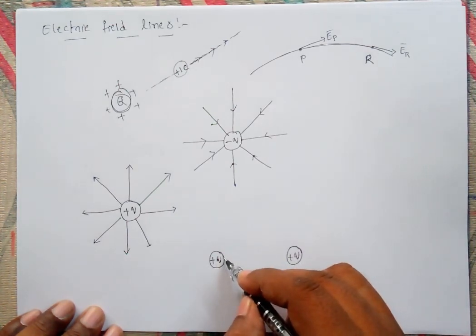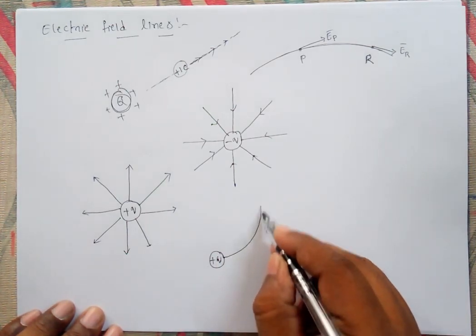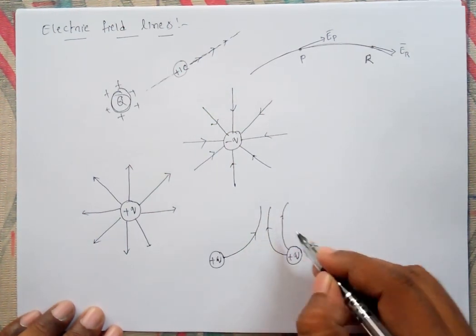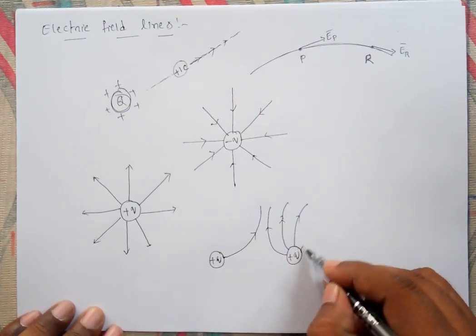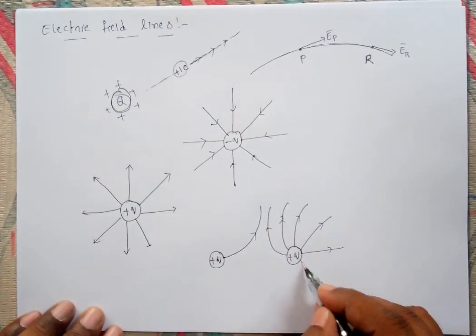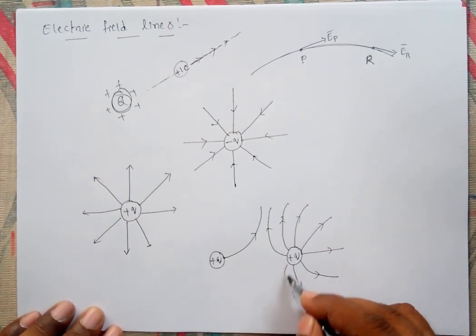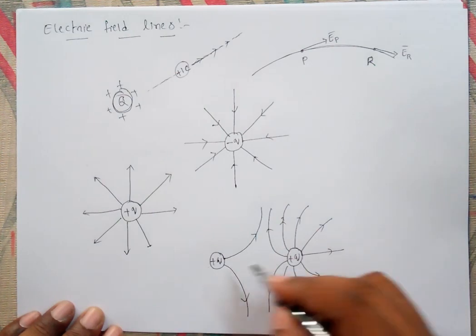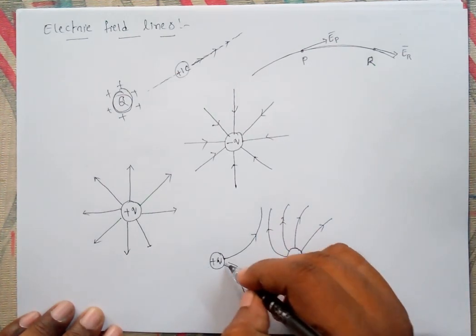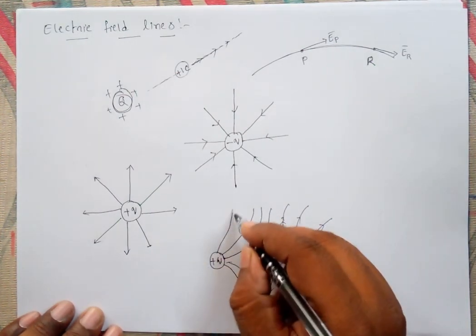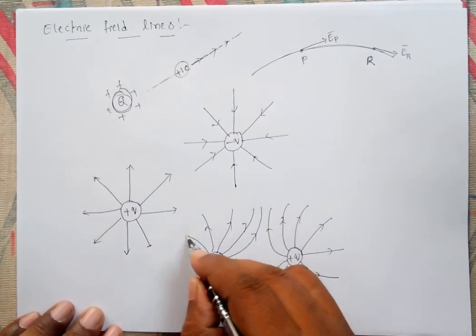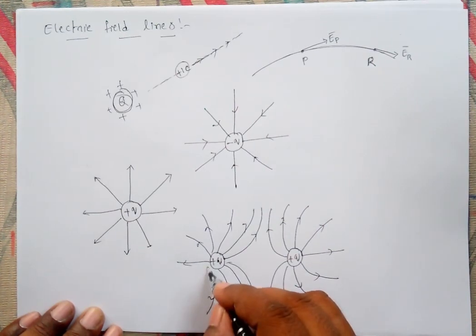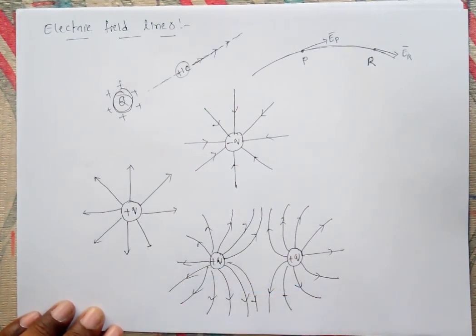That's why the electric field lines you can draw like this. So these are the electric field lines. Same way here. This is the electric field.